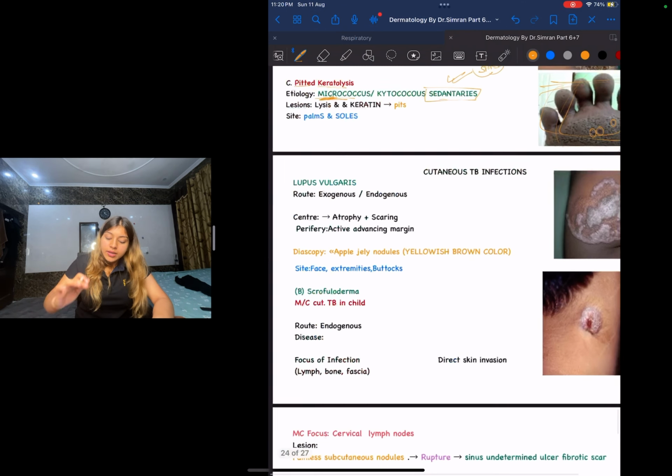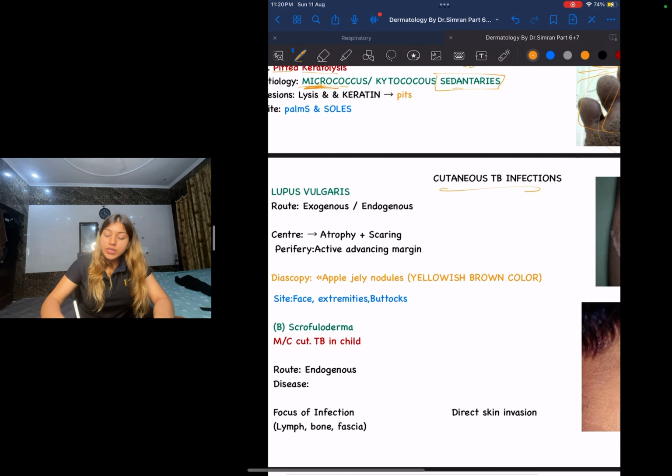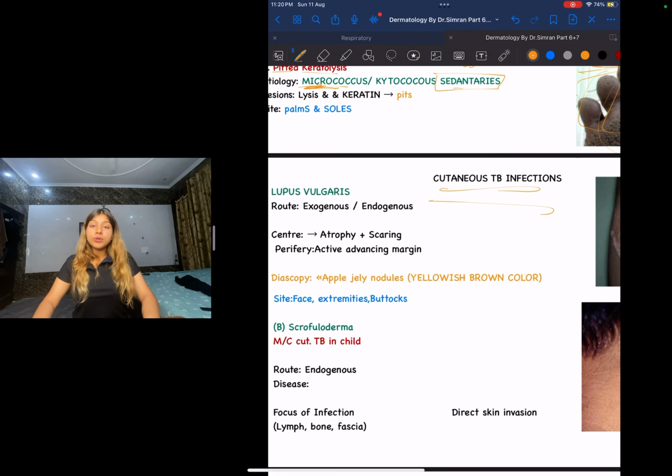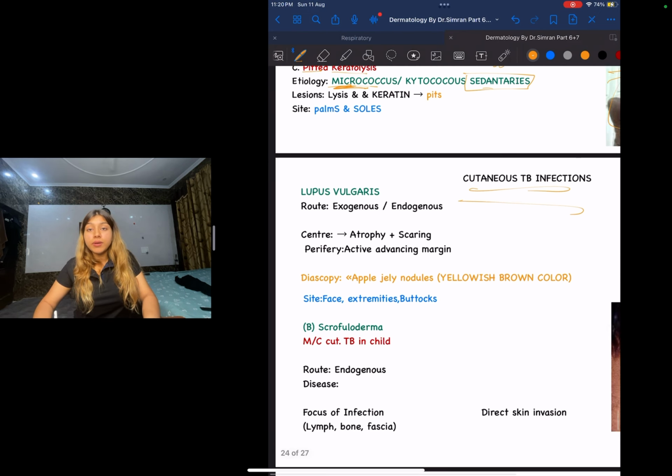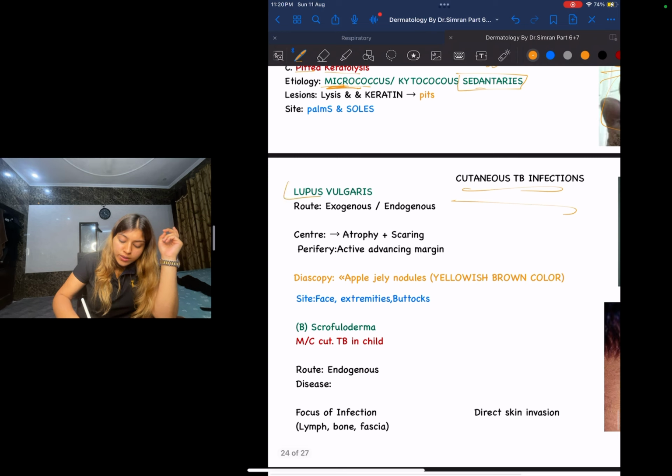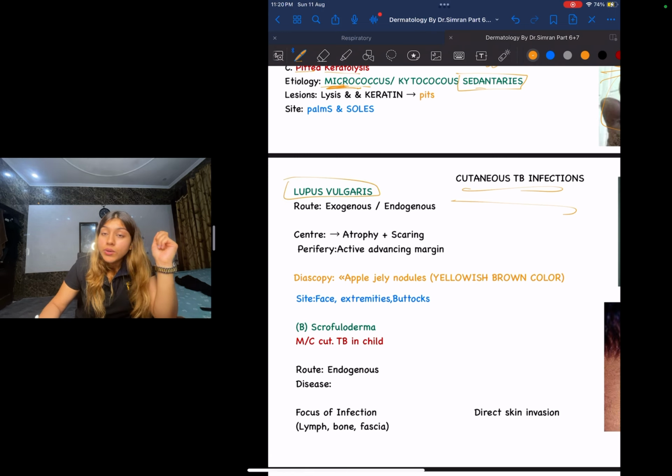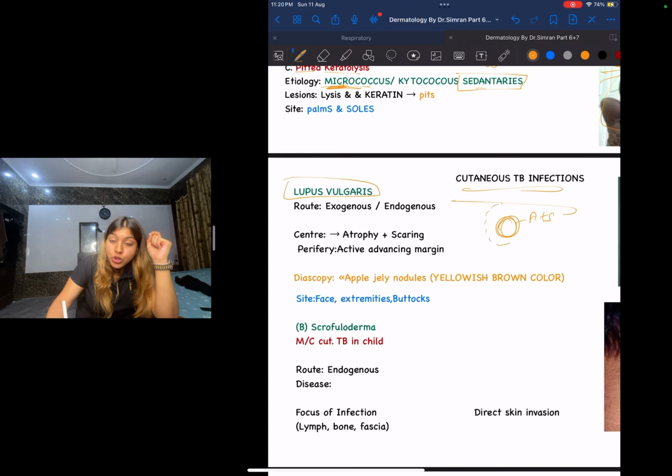Next, guys, let us talk about cutaneous tuberculosis infection. In cutaneous TB infections, the first thing you need to remember is lupus vulgaris. And what is going to be the route? The route can either be exogenous or endogenous. If we talk about the lesion, guys, the center of the lesion will show atrophy plus scarring, but the periphery will show active lesions, an active advancing margin.